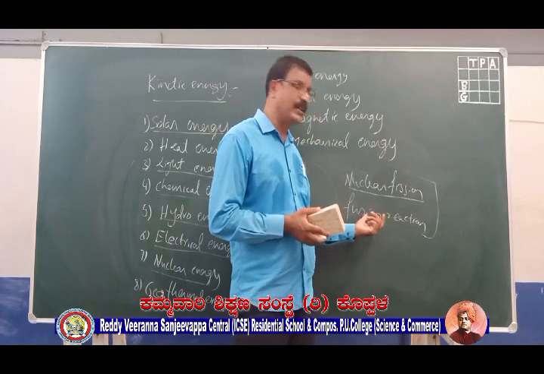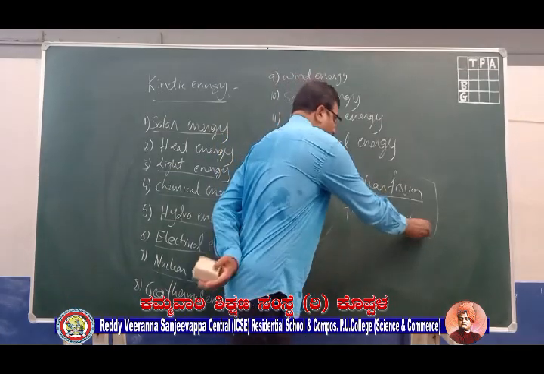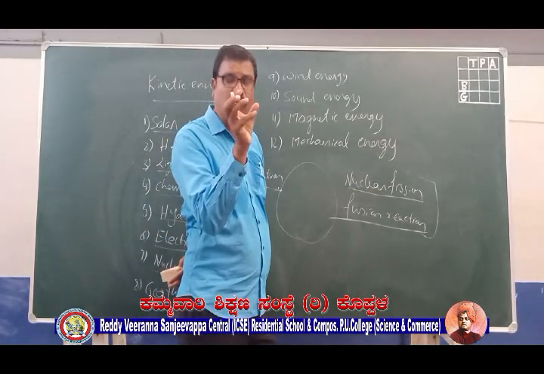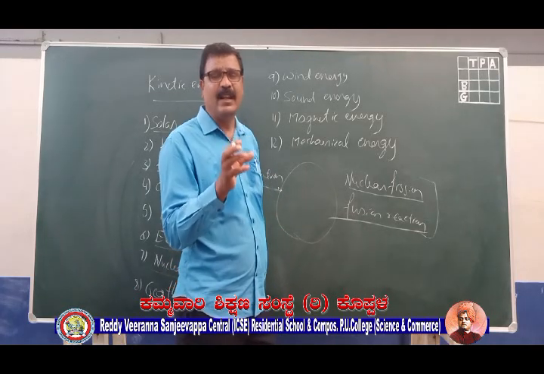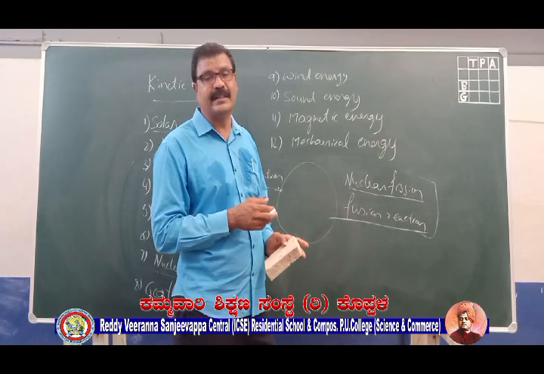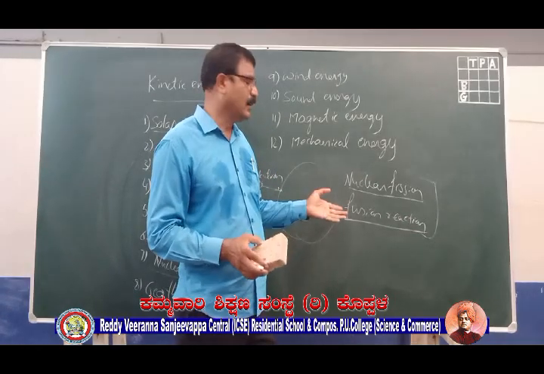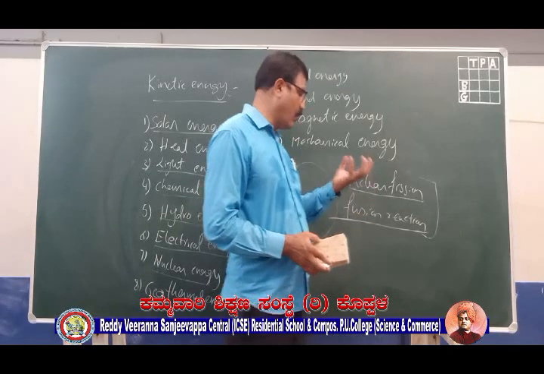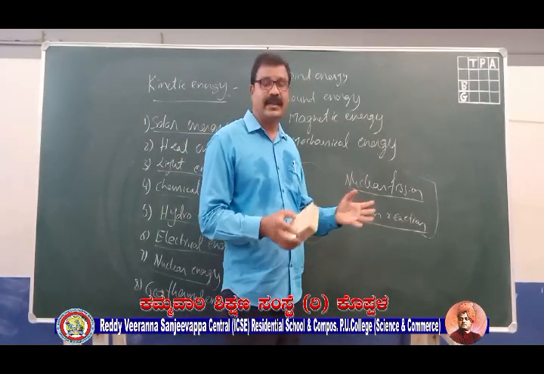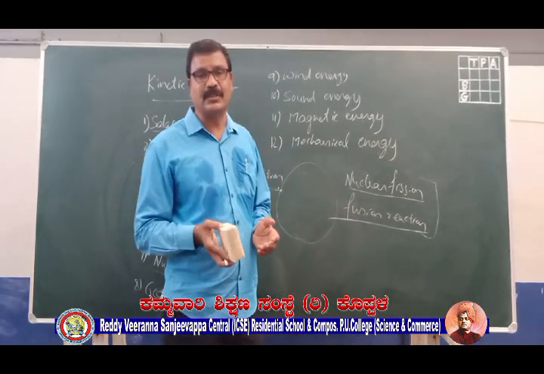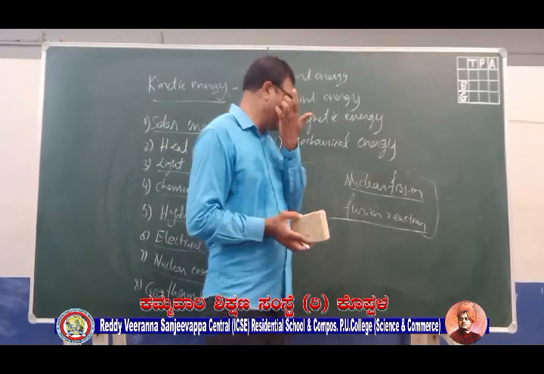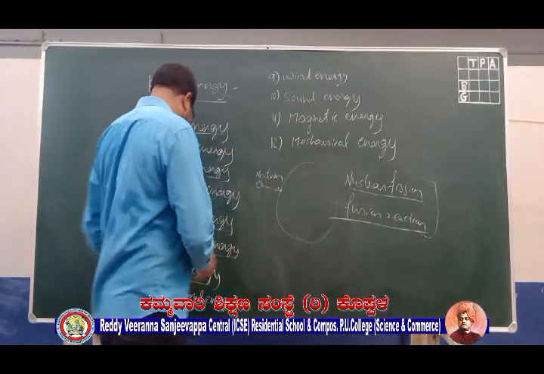This reaction is also called a thermonuclear reaction, because for the lighter nuclei to combine to form a heavier nucleus, you need a lot of heat energy, millions of degrees of temperature. So if we can control this fusion reaction, our energy crisis can be solved. This reaction is believed to be happening in the sun. Okay, that is about nuclear energy.